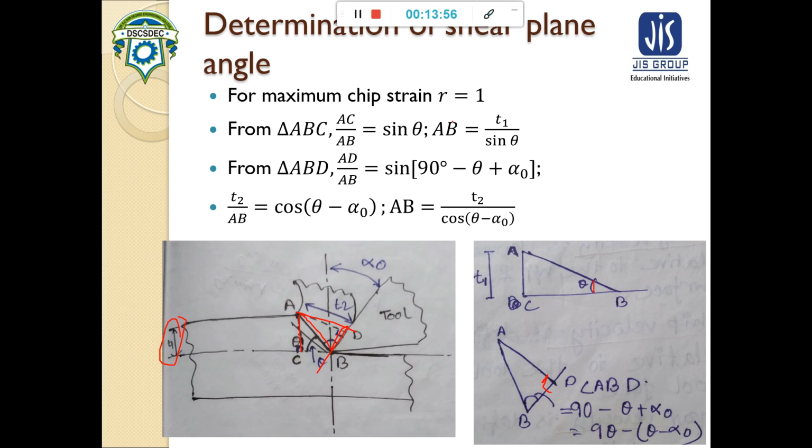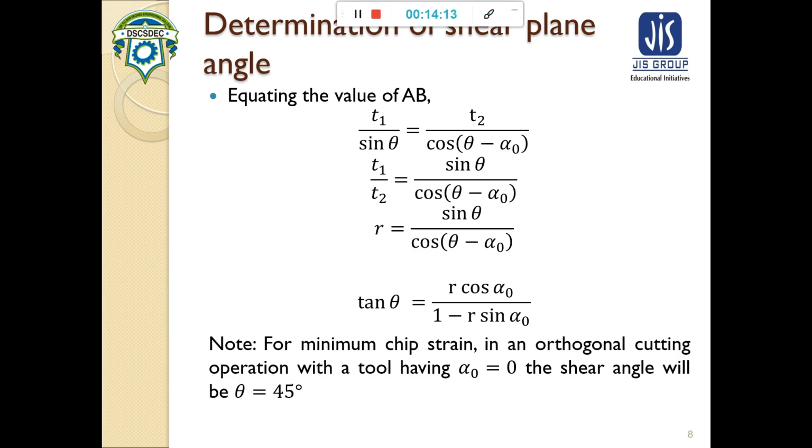From this, AD by AB is equal to sin of 90 minus theta plus alpha 0, that gives T2 by AB is cos of theta minus alpha 0, so AB is equal to T2 by cos of theta minus alpha 0. If we equate these two values, we get T1 by sin theta is equal to T2 by cos of theta minus alpha 0.